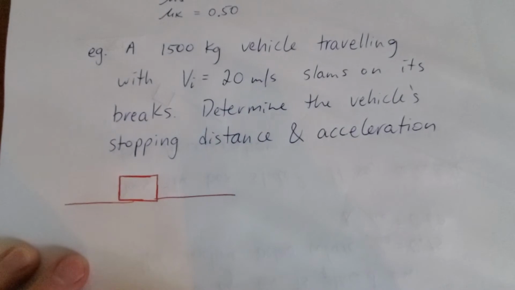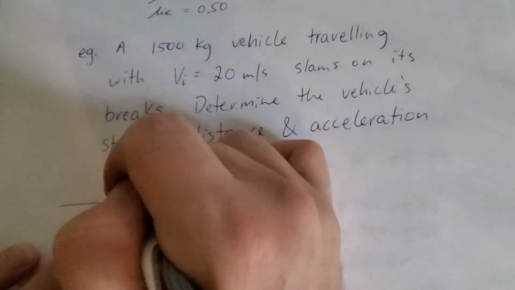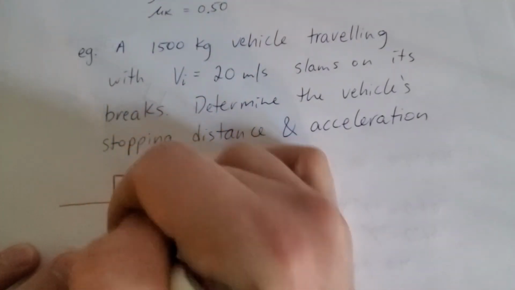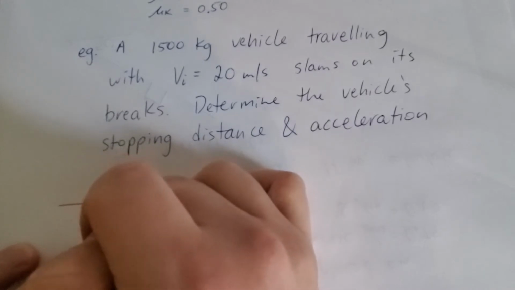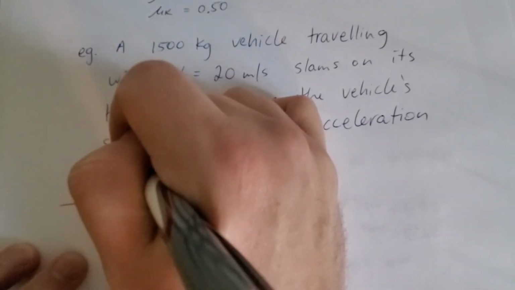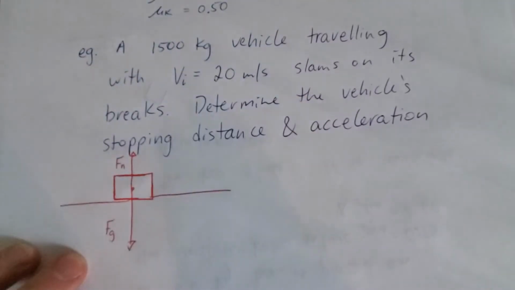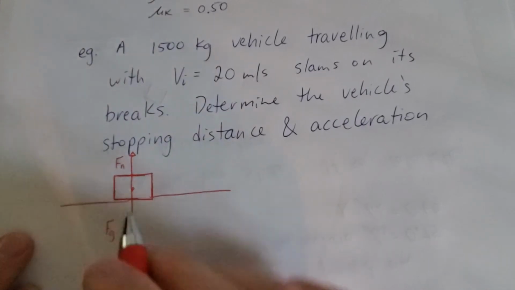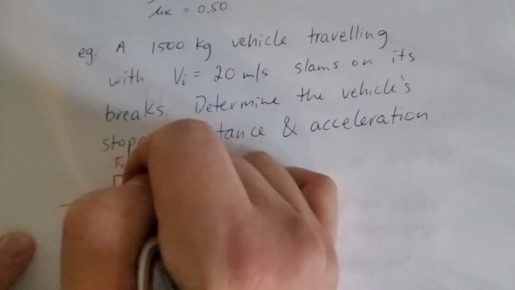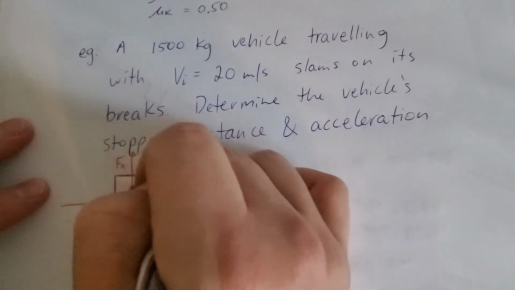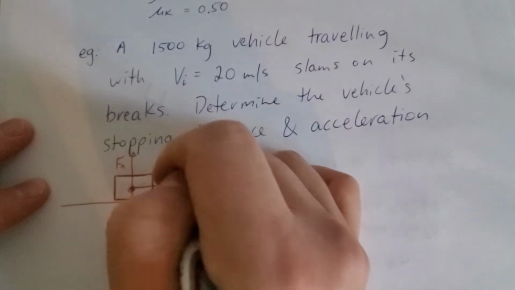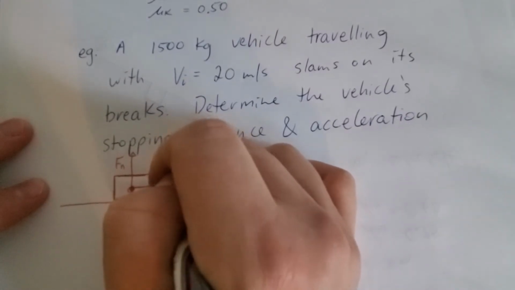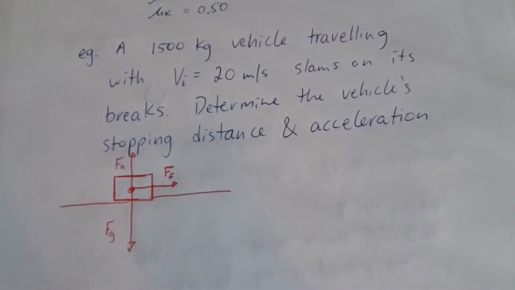So that's my vehicle. Looks amazing. The forces acting on this guy: there's going to be Fg straight down and a normal force straight up. I'm going to say it was driving to the left. Now once it slams on its brakes, friction between the tires and the road works to slow down the vehicle.